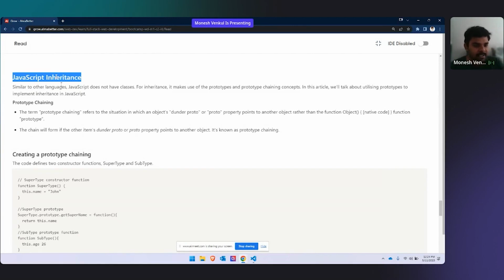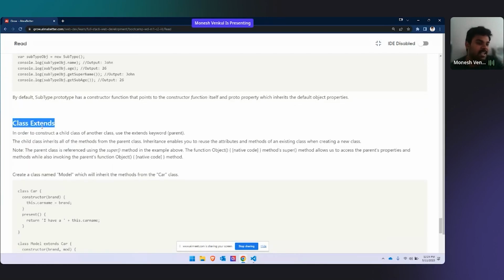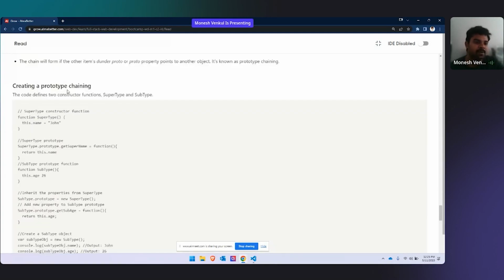In JavaScript, inheritance can be done in two ways. One is prototype chaining. The other is class extends. If you ask me, I would prefer you to use class extends. But there is also something called prototype chaining. Anyways, I'll explain both things.